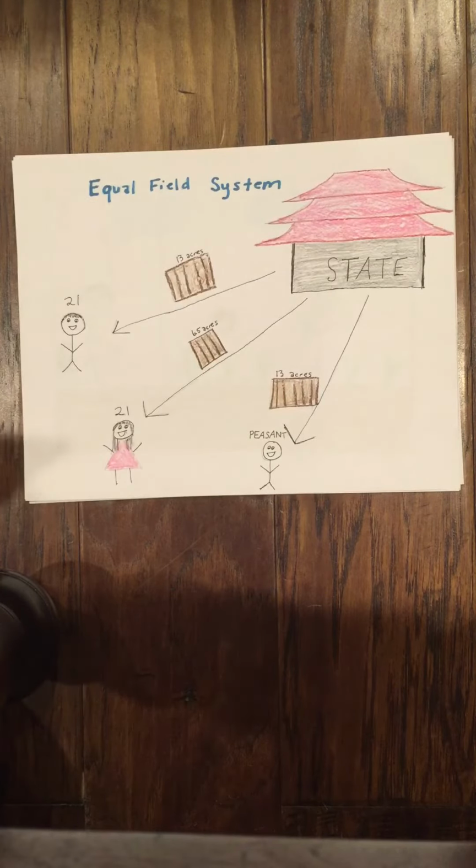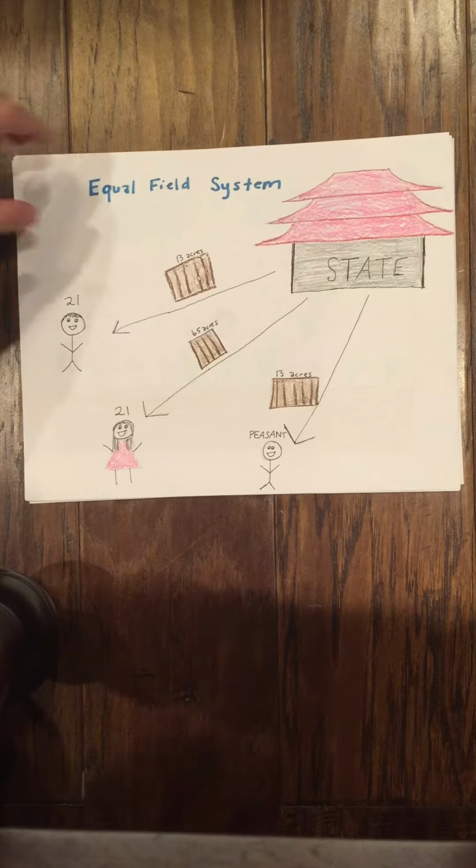One of the major agricultural changes in China occurred in the year 582 during the Sui dynasty when Emperor Sui Wendi established the equal field system. The equal field system offered men 13 acres of land from the state at the age of 21 and offered women half the amount of land. This encouraged more citizens to be farmers as they were given free land. The increase of farmers and farmland due to the equal field system in China boosted the grain and cloth productions to the highest they had ever been in China.